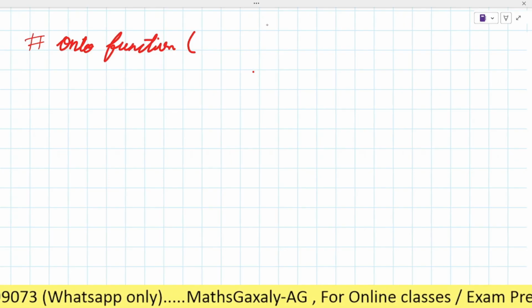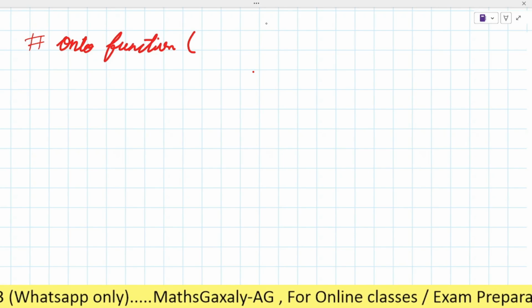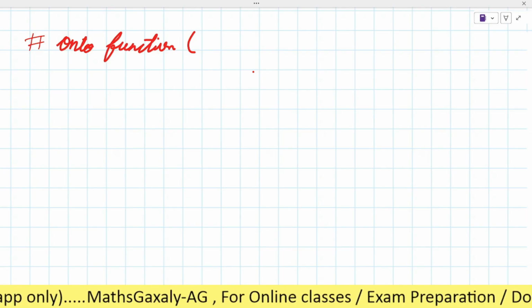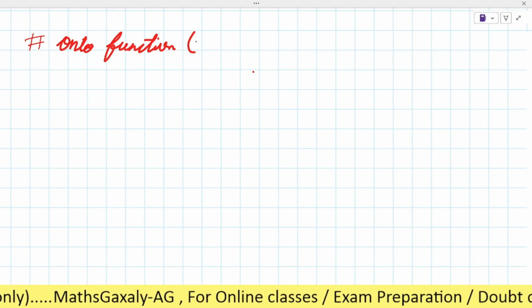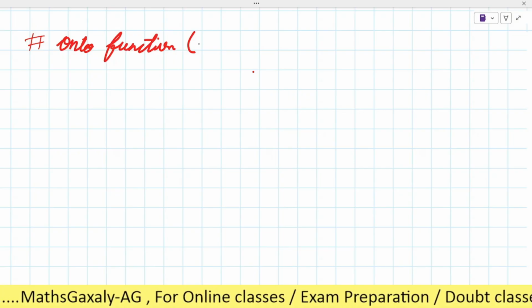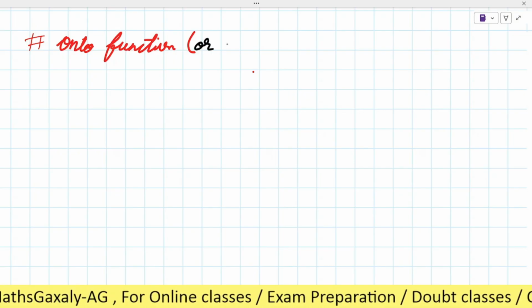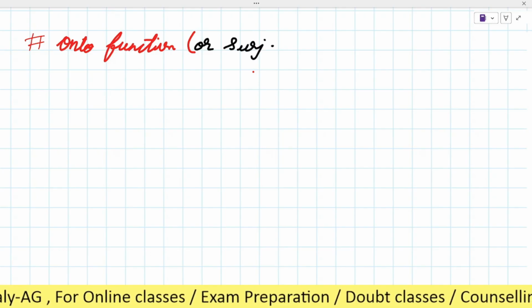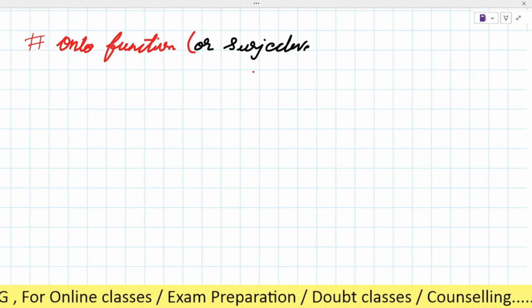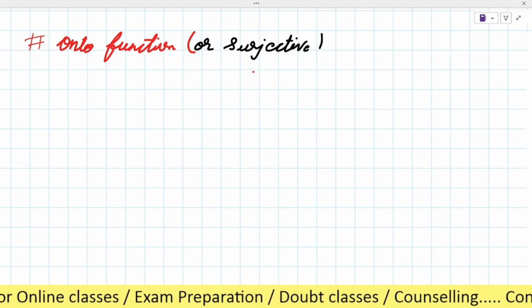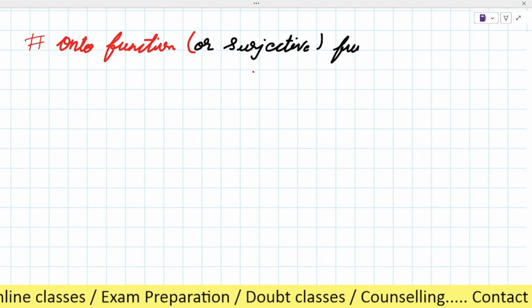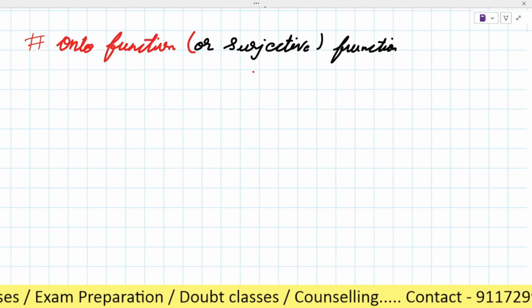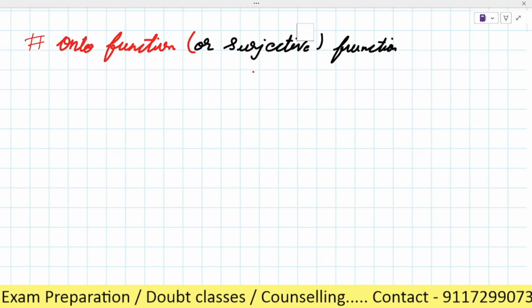can you guess it? Onto function is also known as surjective function. Okay, surjective. Yes, surjective function. Clear? Or surjective function.